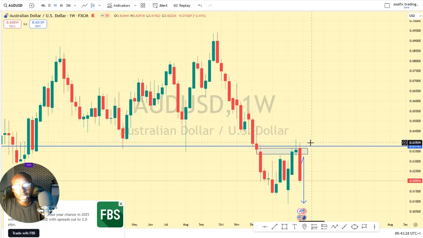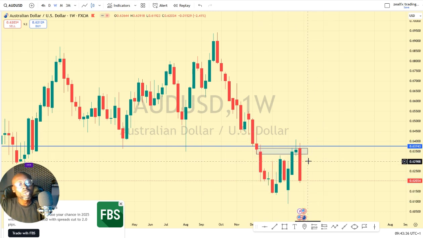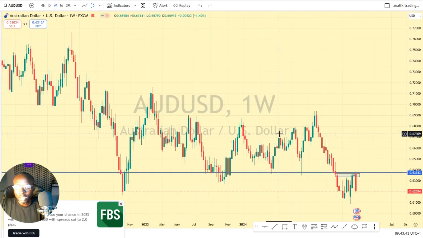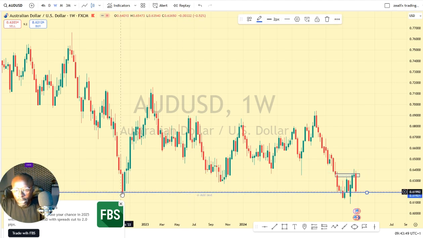From my previous week analysis, I said I expect Australia USD to drop, and you can see that price really dropped last week. So what we expect this week is that the Australia USD has resumed its downtrend movement. So long as price has resumed its downtrend movement, we expect the Australia USD to continue to drop. So you can see that we have a support at this level, which price tested now.